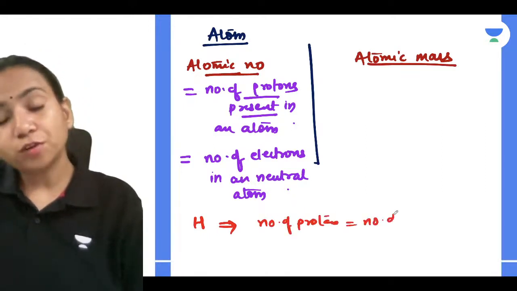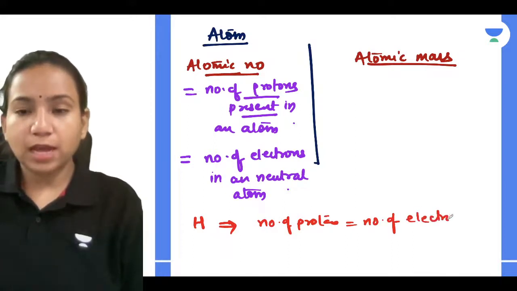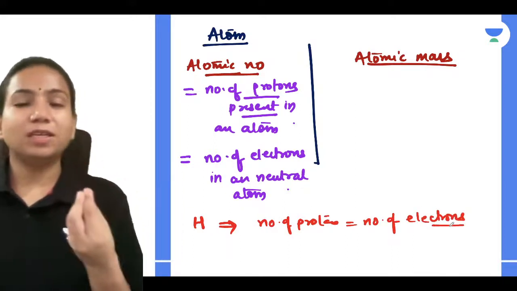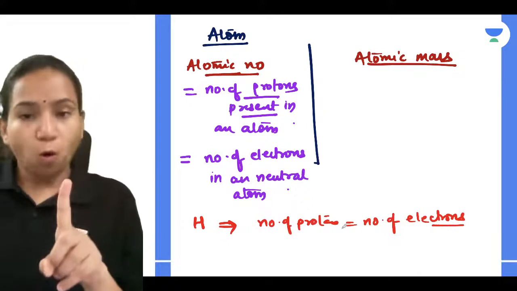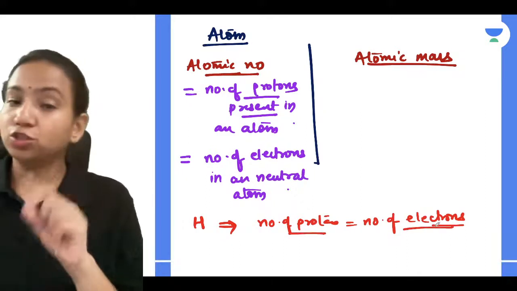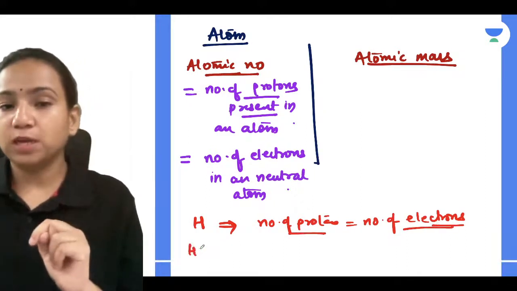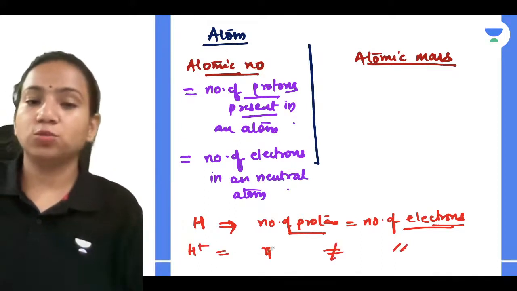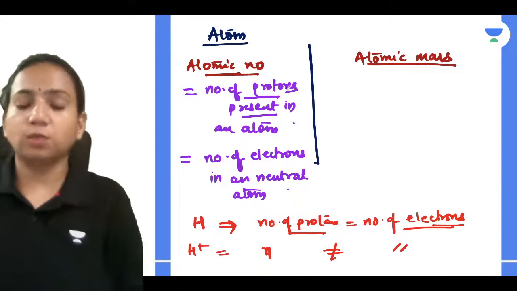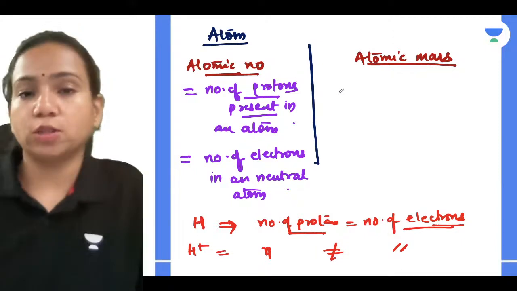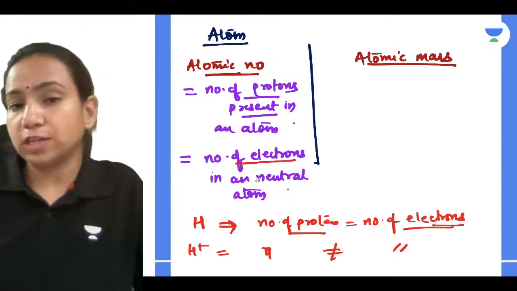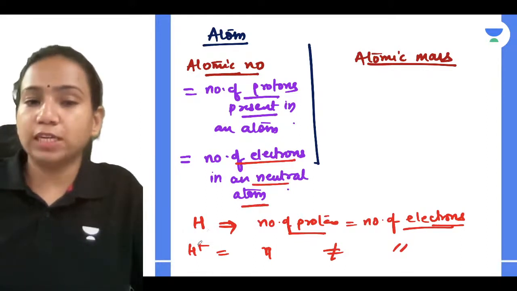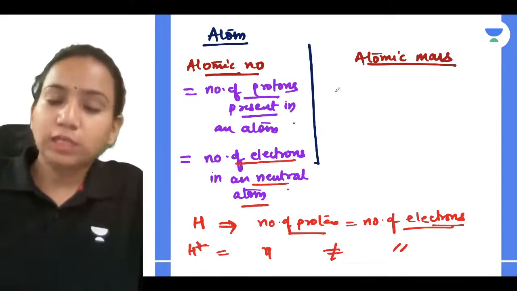But still you have to remember, if anyone asks you on what basis atomic number is given, although it is equal in a neutral atom, it's not always. If I write H plus here, number of protons are not equal to number of electrons, so you will get the wrong answer. So always remember, atomic number is equal to number of protons present in an atom, which is also equal to number of electrons, but only in a neutral atom. If you get any charge, it won't be the same. Now what is atomic mass, guys?